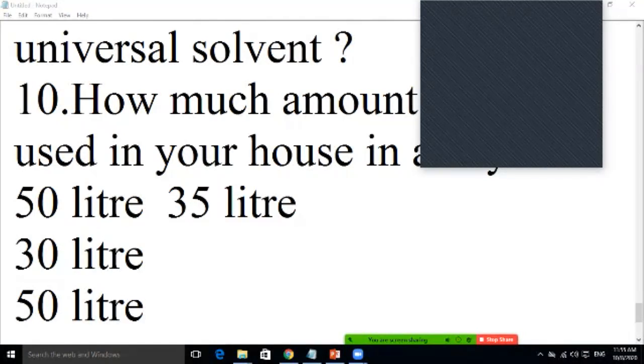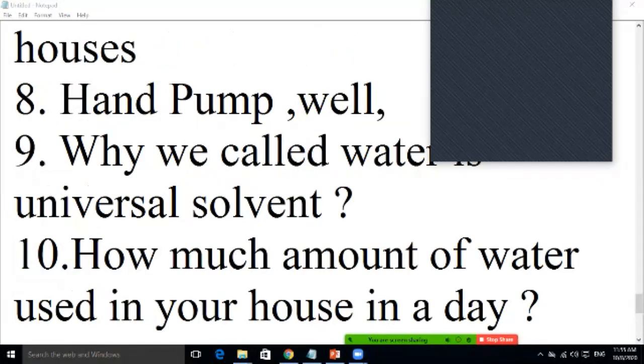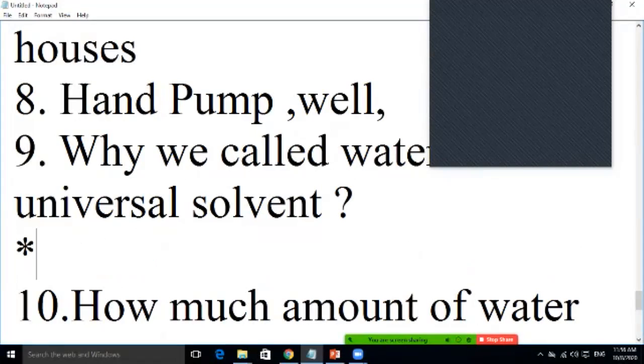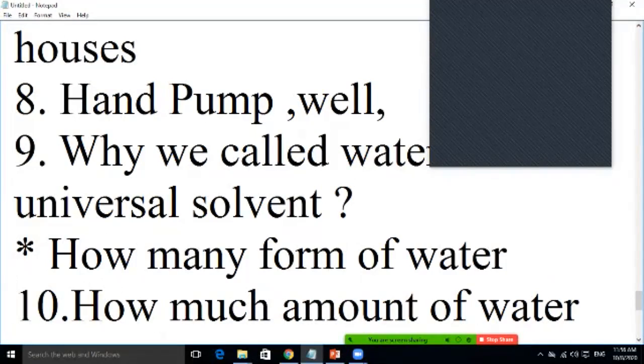Husna. Yes, sir. Why do we call water a universal solvent? Because it also dissolves sugar and salt. Okay. Tell me how many forms of water there are. Water has how many forms? Tell me. Have you seen water, Husna? How many forms of water?